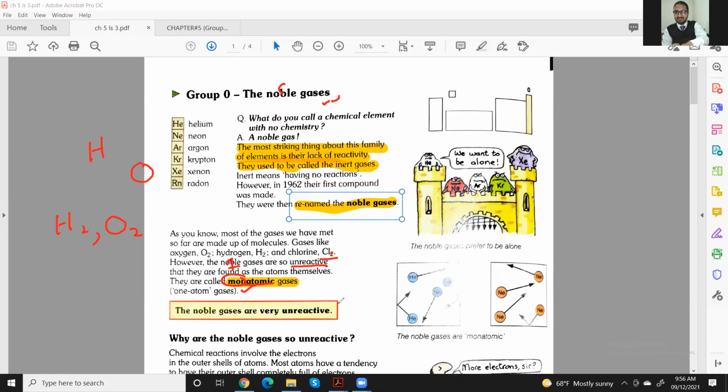The noble gases are very unreactive. So my dear students, till here, if you have any question, you can raise your hand, otherwise type no in the chat. Everyone, please. Okay, that's great. Thank you very much. Well done, my dear. They are replying to me.